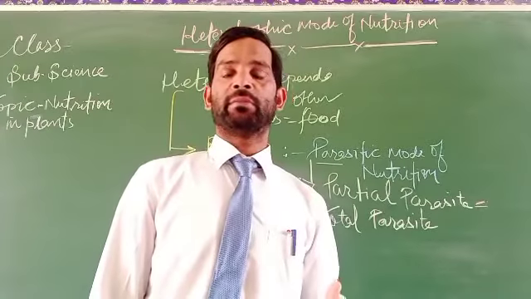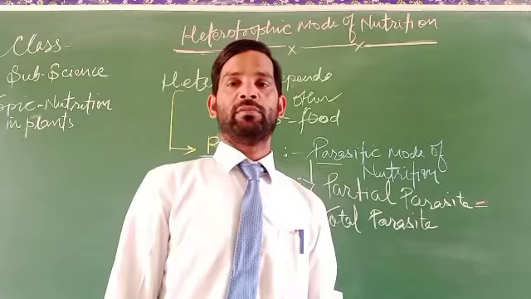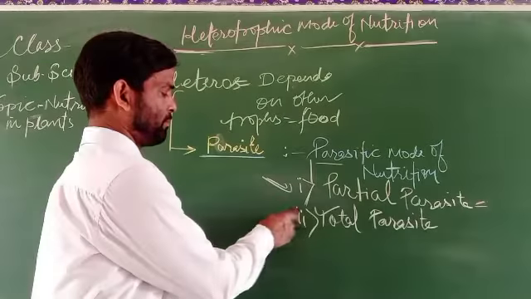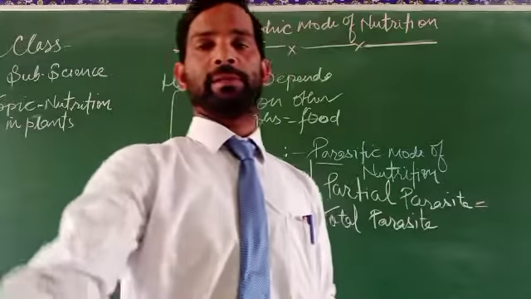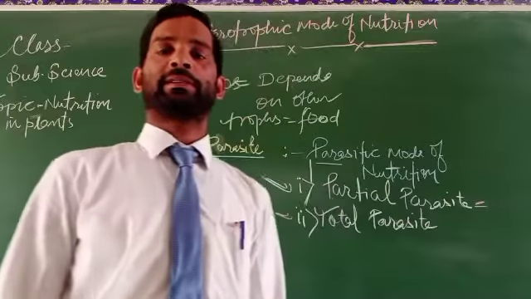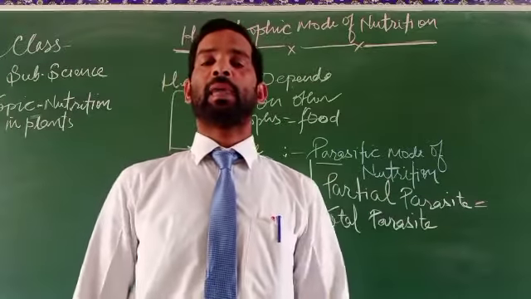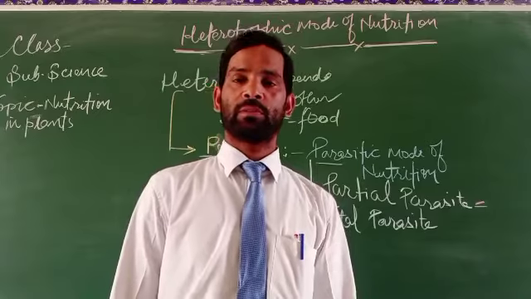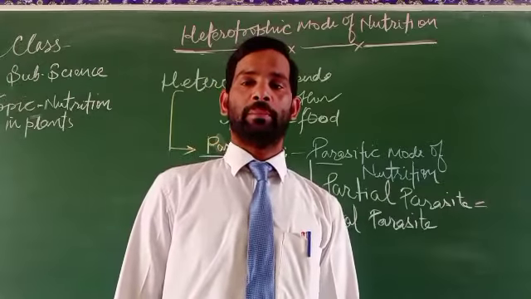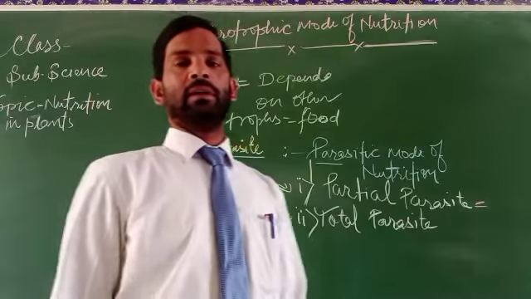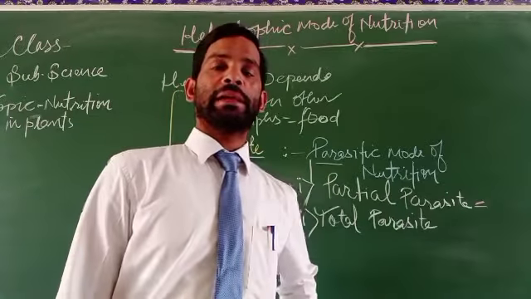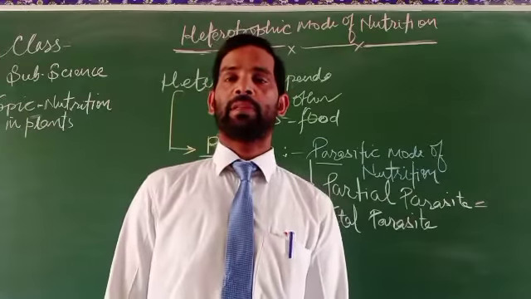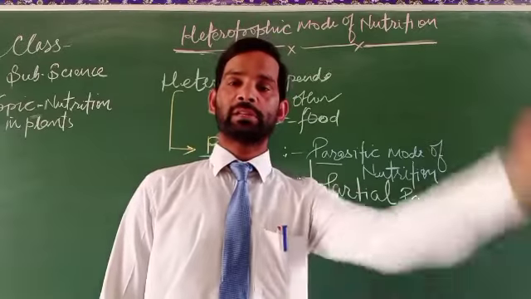In the parasite relationship there are two organisms: the first is the host, and the second is the plant on which they depend. Partial parasites take half or some of their nutrition from the host, and the organism that depends completely on others for nutrition is called a complete parasite.